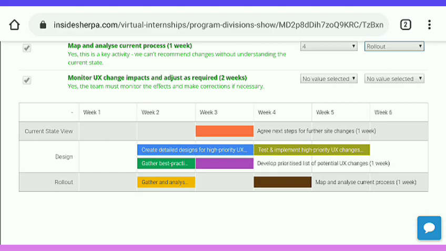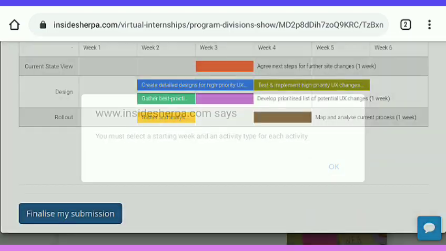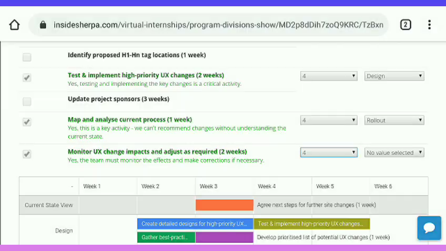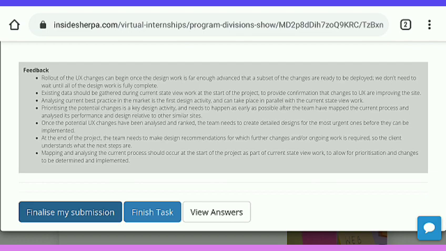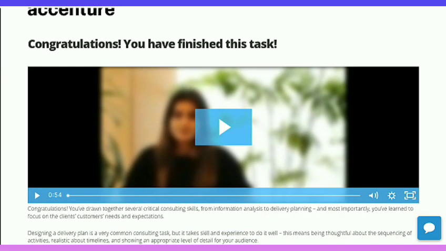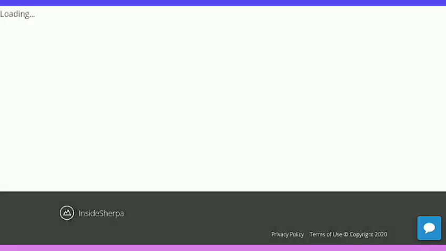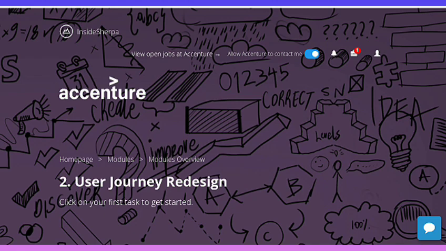After this, tap on finalize my submission, but I wasn't able to finalize because I left one without any selection. So I do it, and after that just finish the task and move to the next one. We completed the tasks of module 1. Now we go to the next module. Just tap on next module.